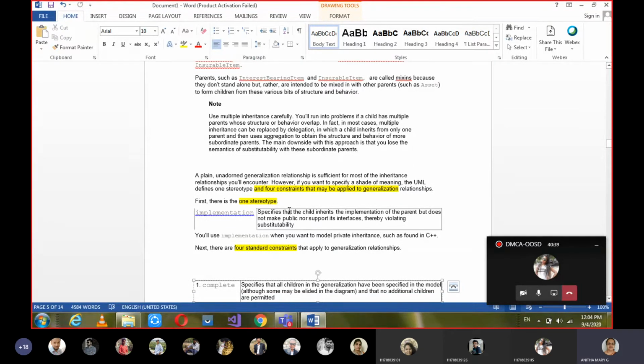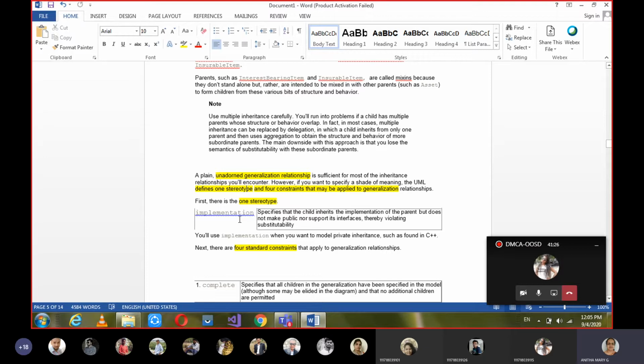Okay, so let's see. There are some adornments; the unadorned generalization relationship is sufficient for most inheritance relationships, and that defines one stereotype and four constraints. So let's see which are applicable for generalization. For generalization relationships, one stereotype and four constraints are given. Under generalization, we are studying these things. The one stereotype is nothing but implementation.